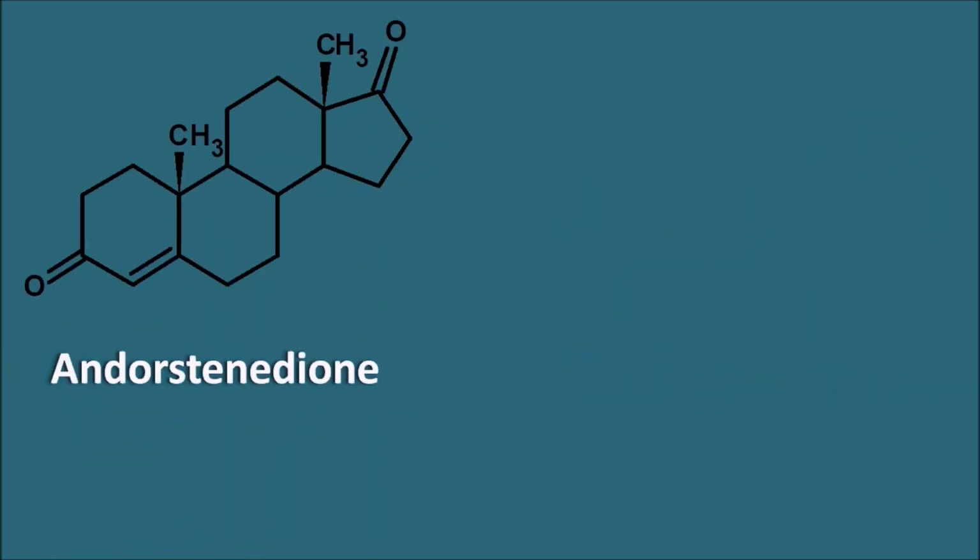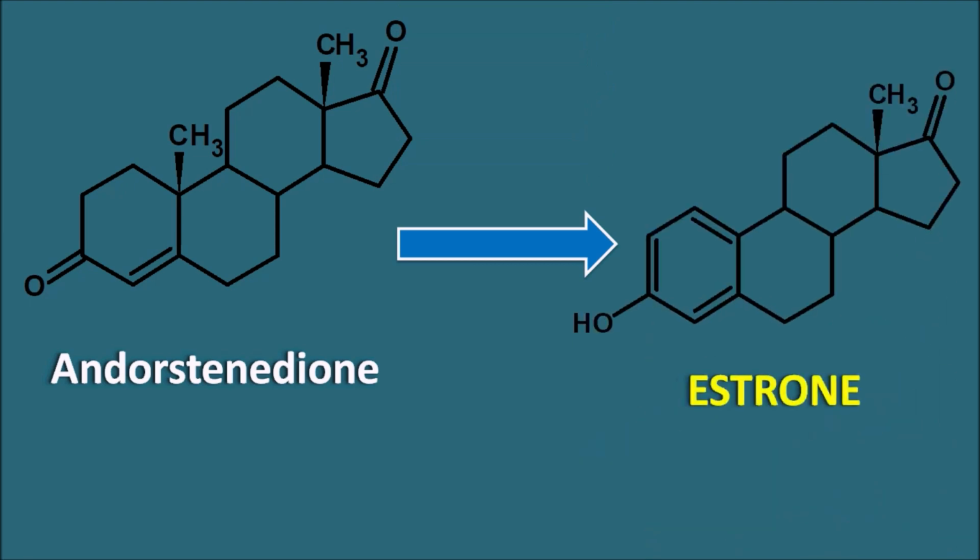Then the last step is the conversion of androstenedione into estrone. Now you can see that estrone has the aromatic ring, so here the aromatase enzyme is going to be involved. In this way, in the estrogen biosynthesis, aromatase is involved in the conversion of androstenedione to estrone. Then what is the activity of the aromatase inhibitors at this step? Aromatase inhibitors are preferred in the postmenopausal women. They are not used in the premenopausal women.